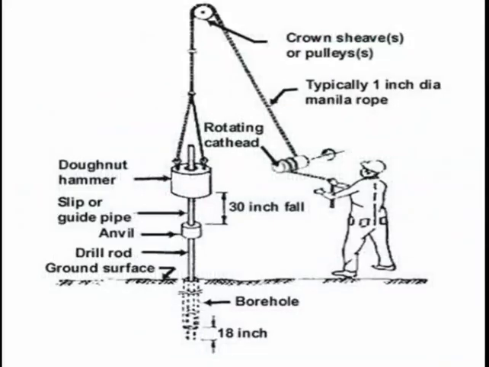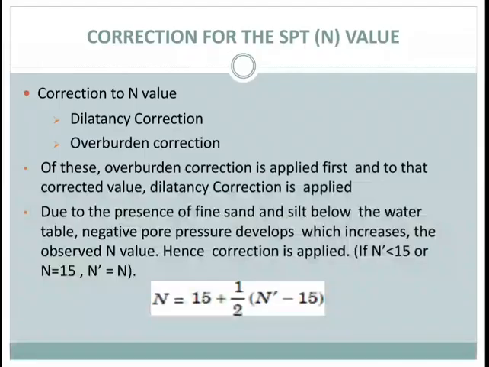In this image you can see... next, correction for the SPT value. If the number of blows for 150 mm penetration exceeds 50, it is taken as a refusal and the test is discontinued. Usually SPT is conducted at every 2 meter depth or at the change of strata. The SPT value is corrected for dilatancy correction and overburden pressure.